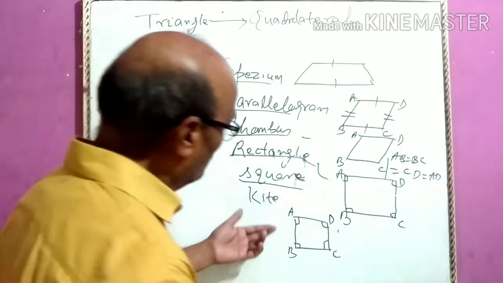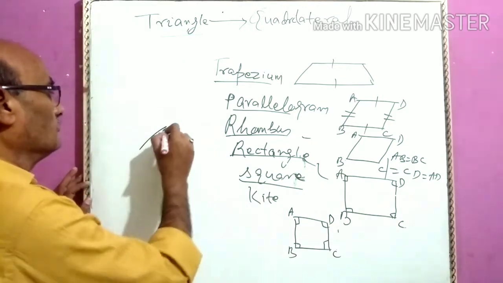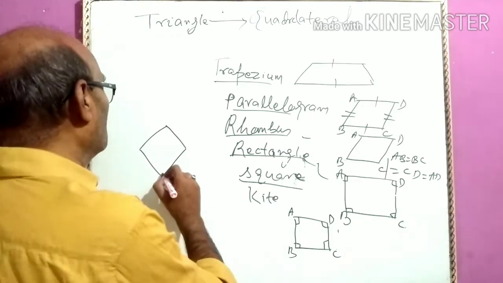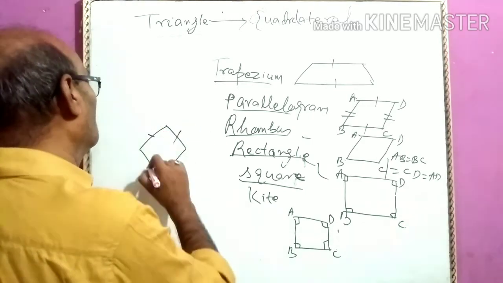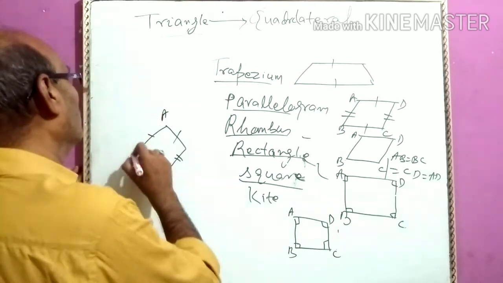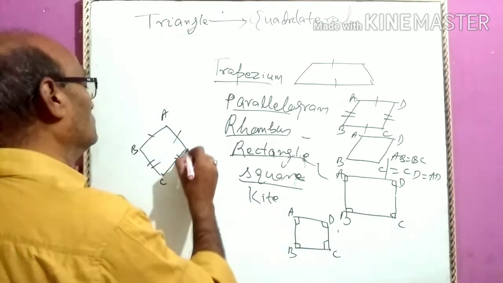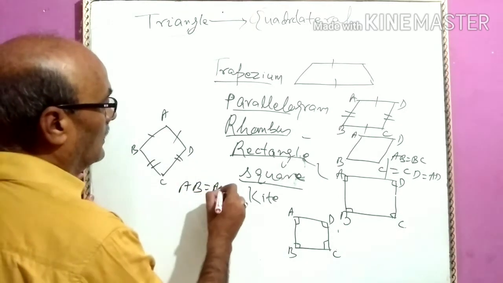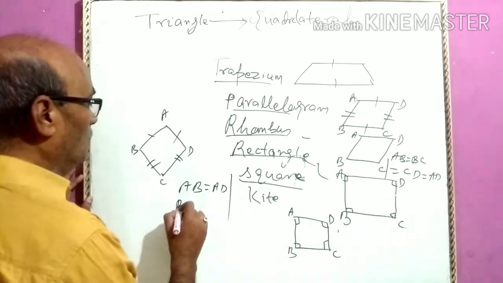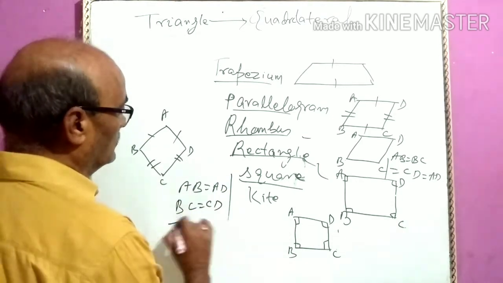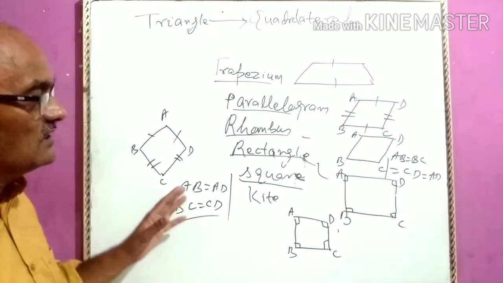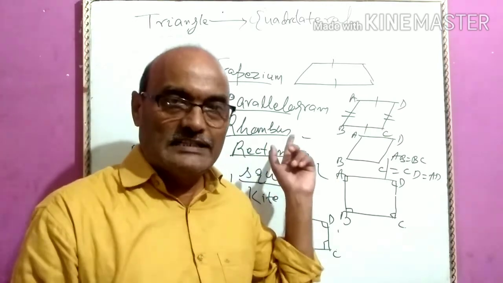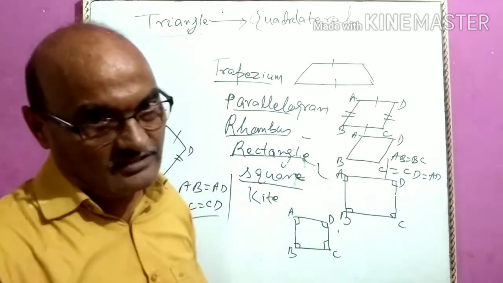And kite. Kite is a quadrilateral in which both pairs of adjacent sides are equal. I mean to say AB is equal to AD and BC is equal to CD. Later on we will discuss its properties separately and their relations.